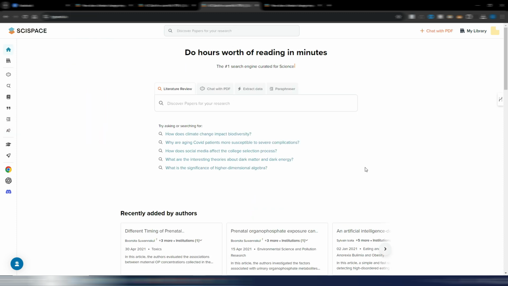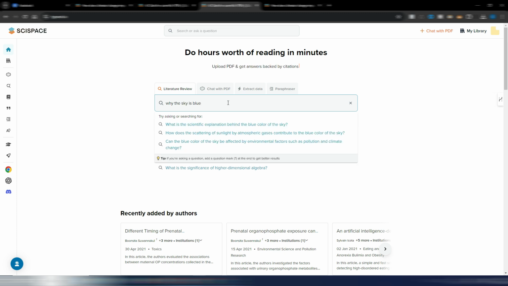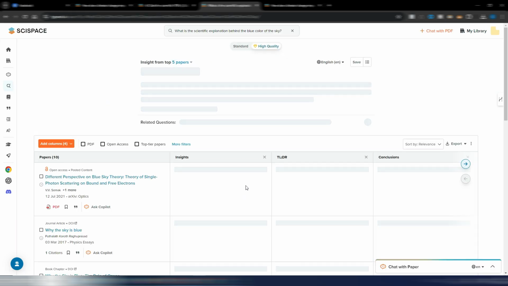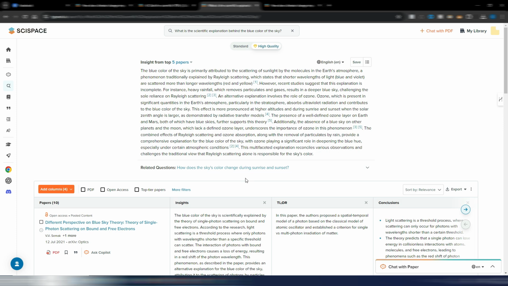And this is pretty much how SciSpace works. As you can see, it's very intriguing, very interesting. You can also have suggestions here. Let's say I want to search why the sky is blue, and as you can see, I have some suggestions. What is the scientific explanation behind the blue color of the sky? Let's choose this one.